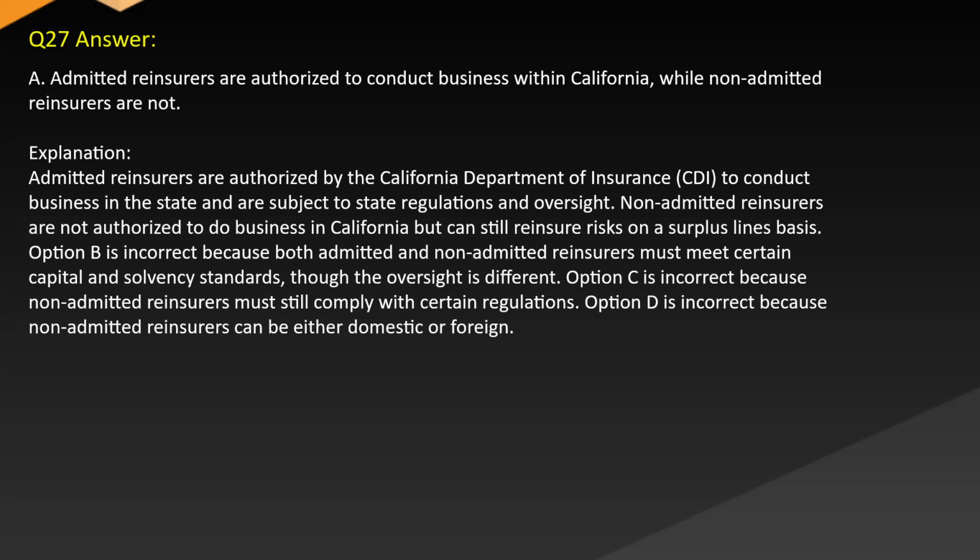Option B is incorrect because both admitted and non-admitted reinsurers must meet certain capital and solvency standards, though the oversight is different. Option C is incorrect because non-admitted reinsurers must still comply with certain regulations. Option D is incorrect because non-admitted reinsurers can be either domestic or foreign.